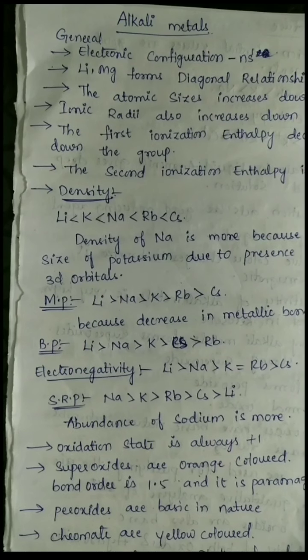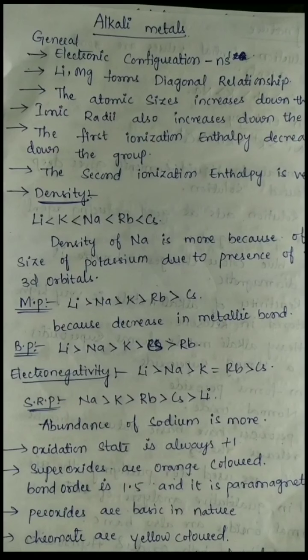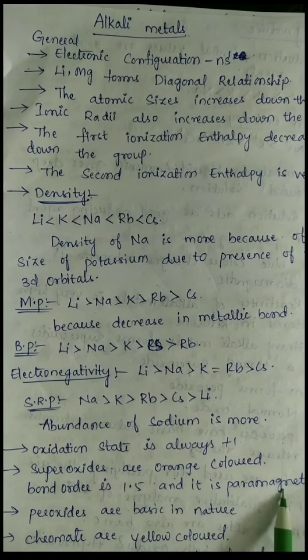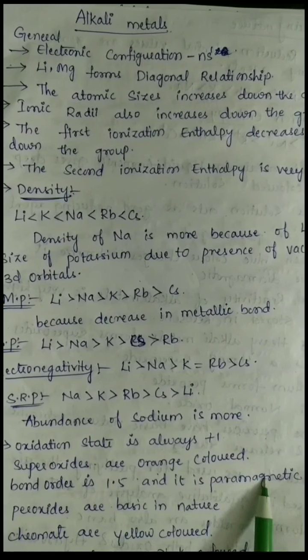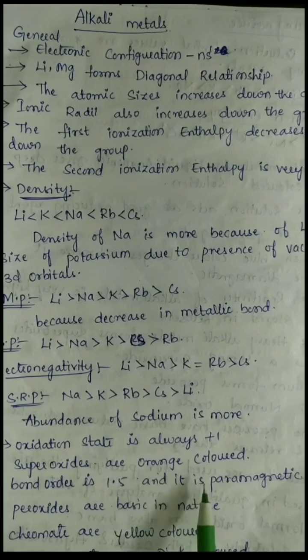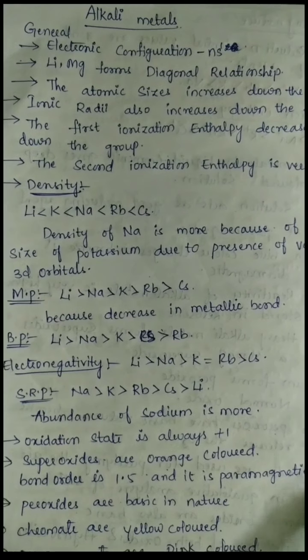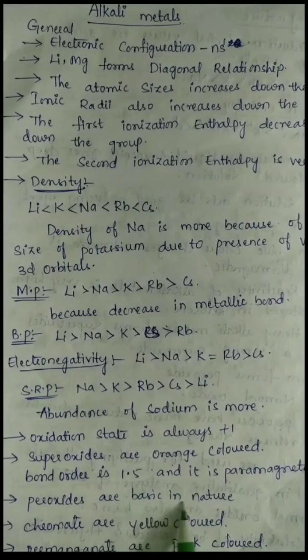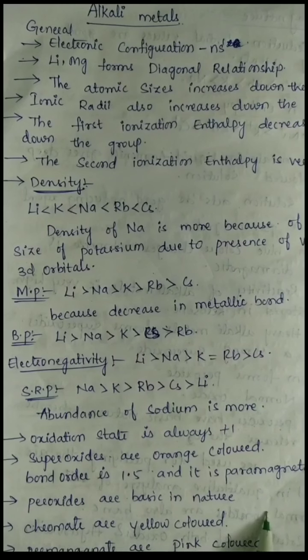competitive exams and for this topic, that is, the superoxides are orange colored. You must remember this. The superoxides are orange colored, their bond order is 1.5, and they are paramagnetic in nature. And the peroxides are basic in nature.